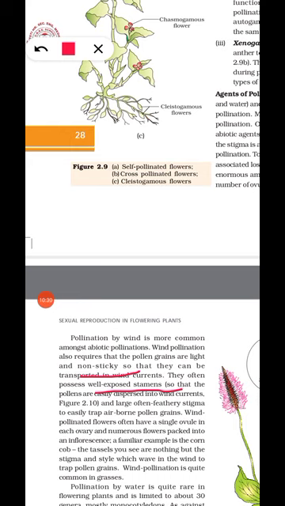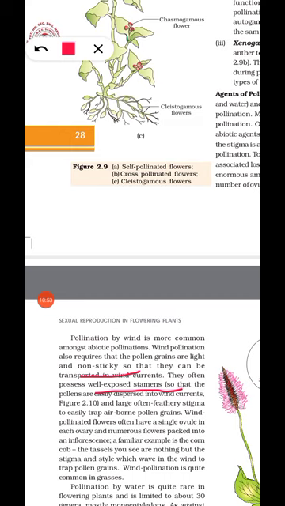So these are the characteristic features of wind pollinated plants. Their pollen grains are very light and non-sticky, and they are produced in enormous amounts. Their stamens are well exposed, and the stigma is feathery so that the pollen grains can easily be trapped.